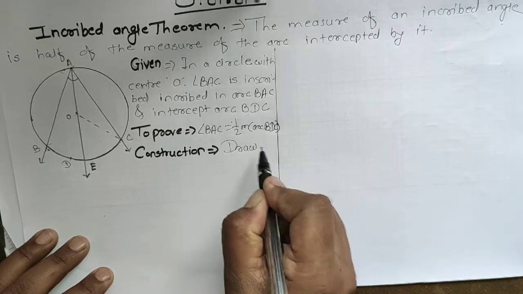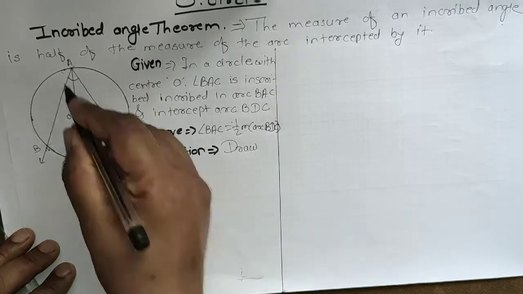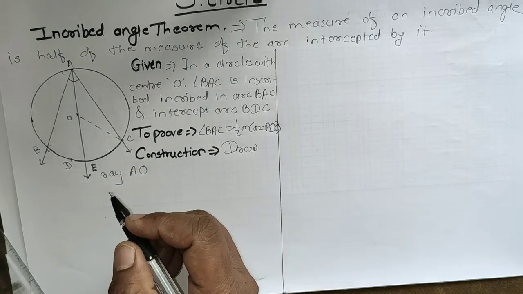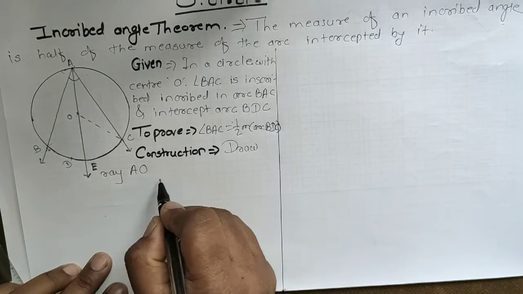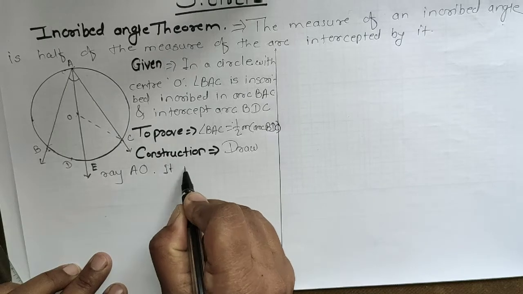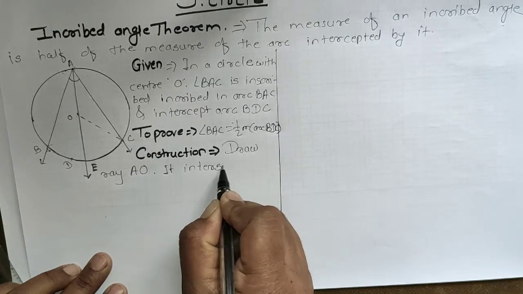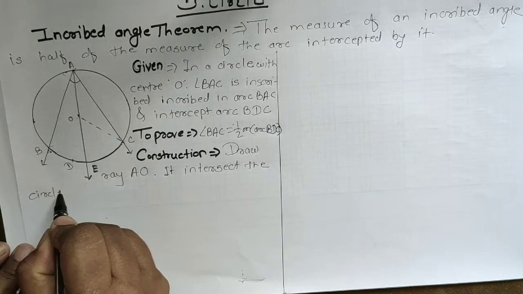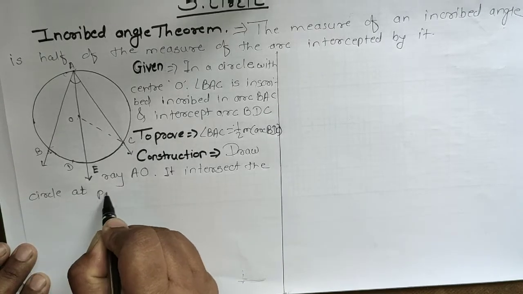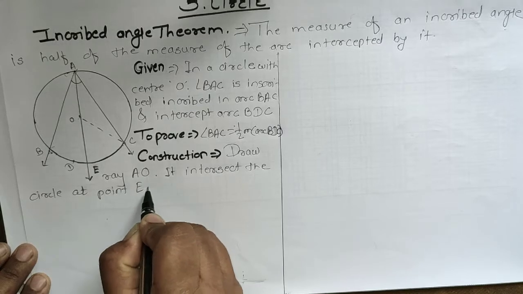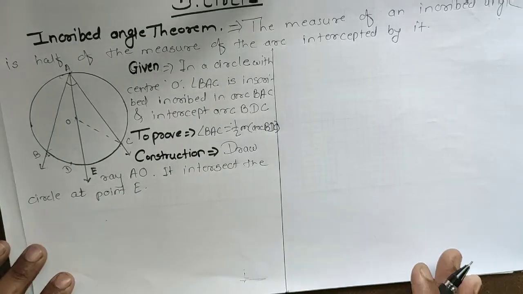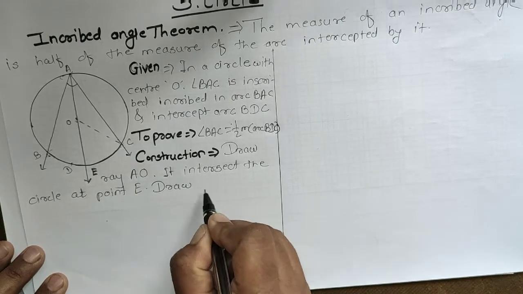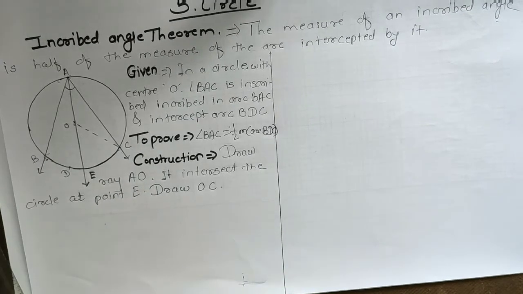It intersects the circle at point E, and then I join OC. That is my construction.